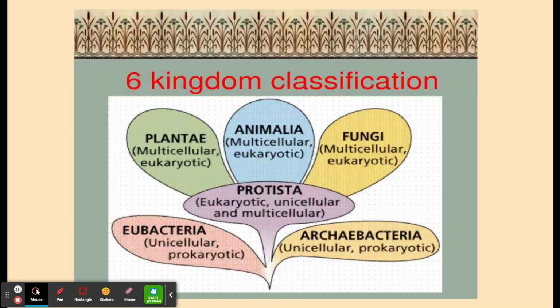Fungi are multicellular and eukaryotic, however, they are saprophytic, so they actually break down dead, decomposing matter to absorb the nutrients in that way. Then there was this random group of organisms that were discovered that weren't quite plants because sometimes they moved. They weren't quite animals because sometimes they make their own food.